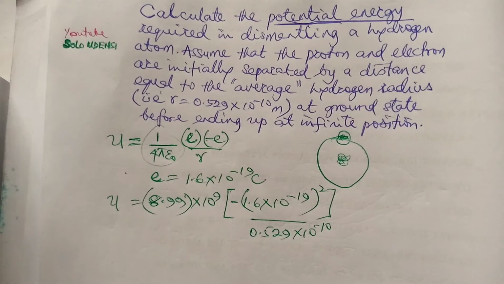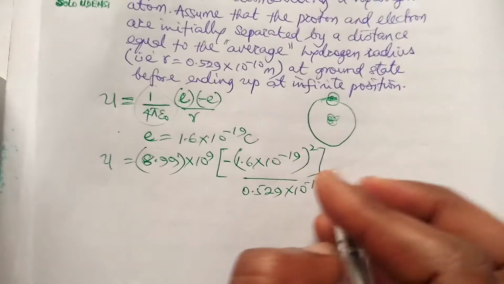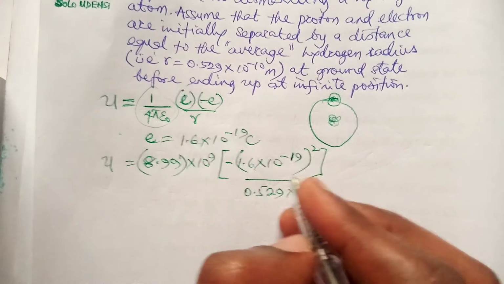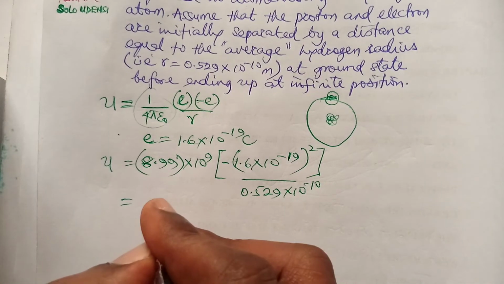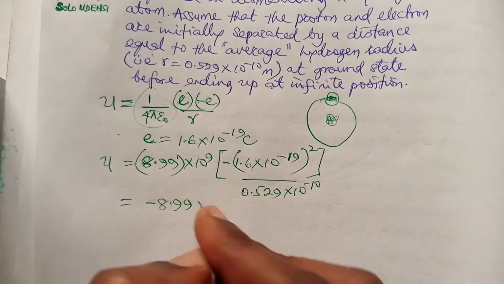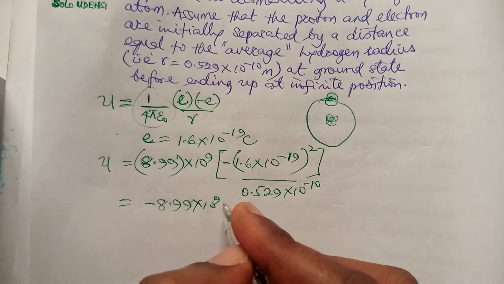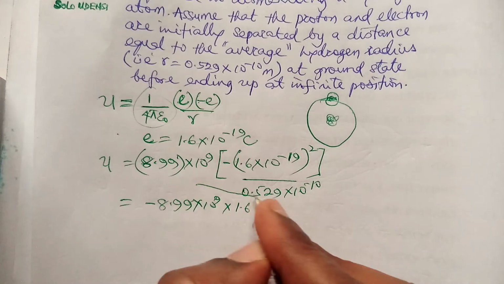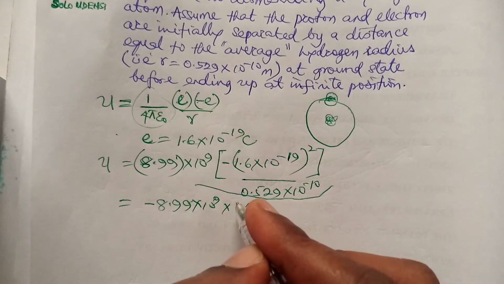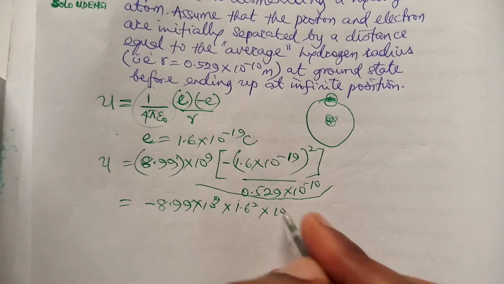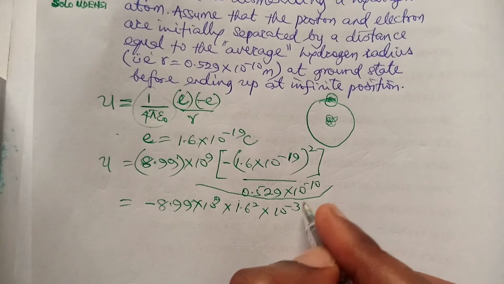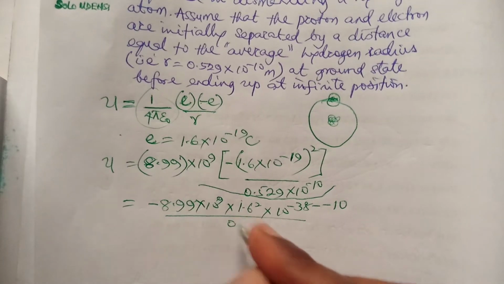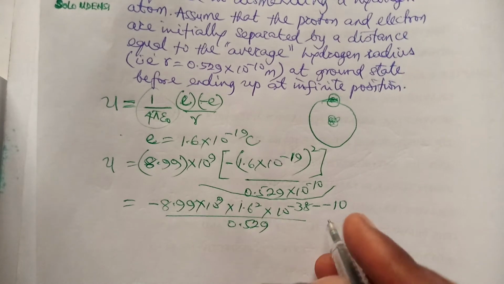So if we multiply out these things, we'll have minus 8.99 times 10 raised to power 9 times 1.6 squared times 10 raised to power minus 38, all over 0.529 times 10 raised to power minus 10.